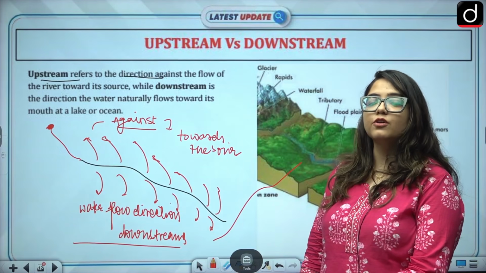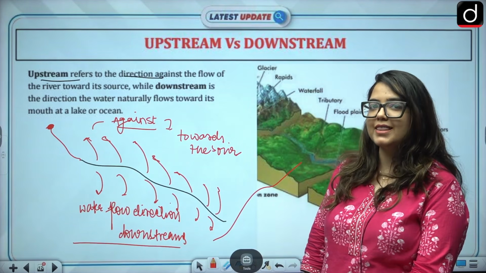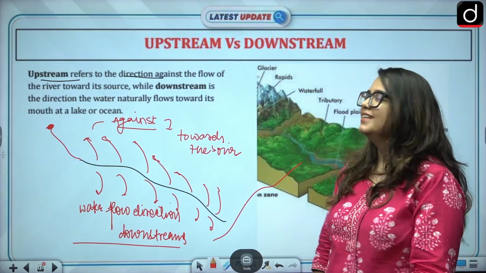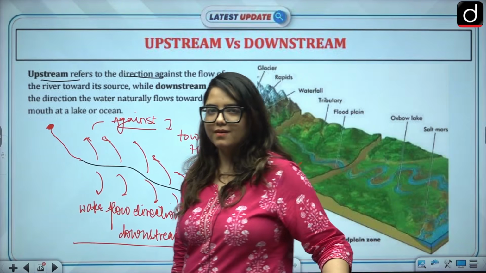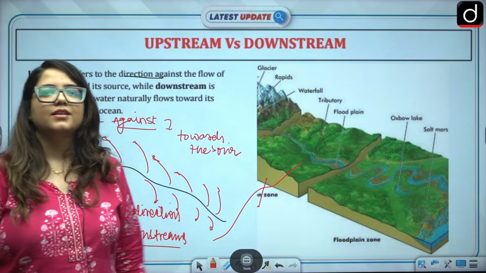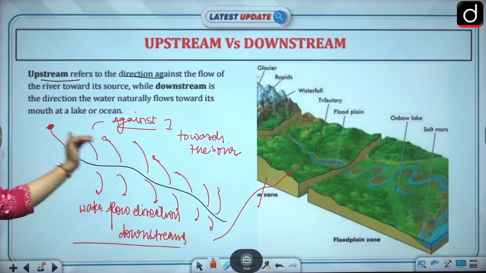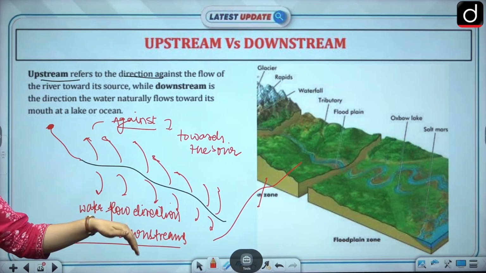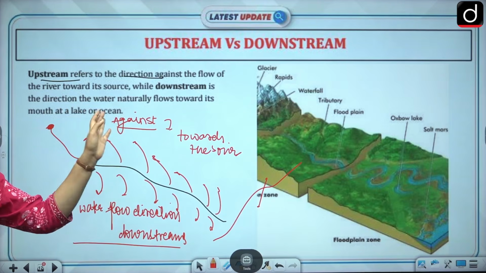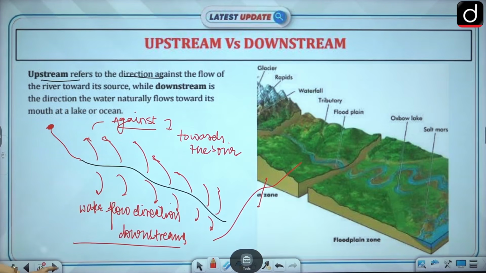If you look at the flows of Narmada and Tapi, you will see that there are different concepts here. So in that manner, upstream and downstream sometimes change. Make sure you understand the flow of the river, not the direction. Don't cram it. Understand that with the flow is downstream, against the flow is upstream. That's it.